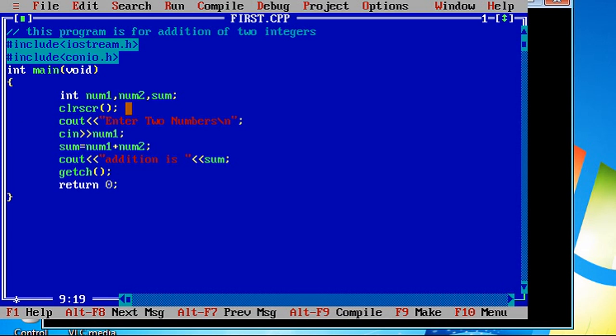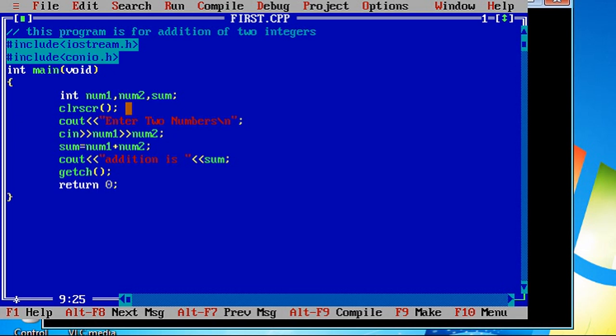On a separate line, I can write cin num2. Or on the same line I can write cin num1, again extraction operator and num2 semicolon. Sorry, I said insertion, it is the extraction operator.